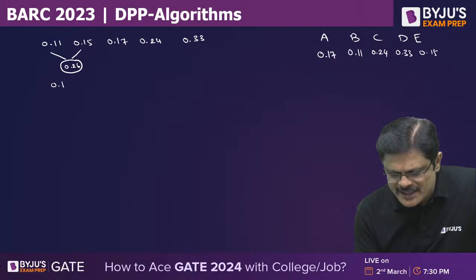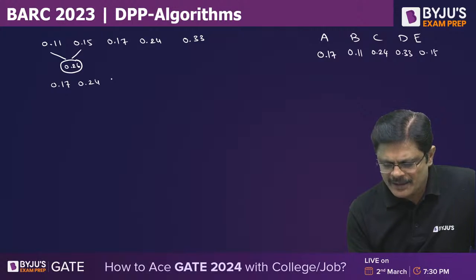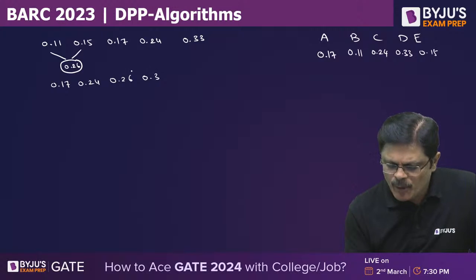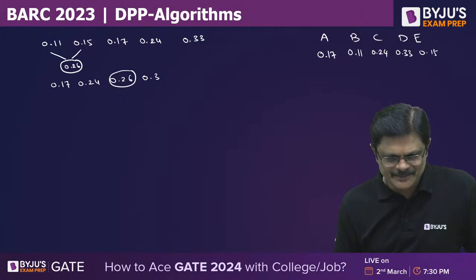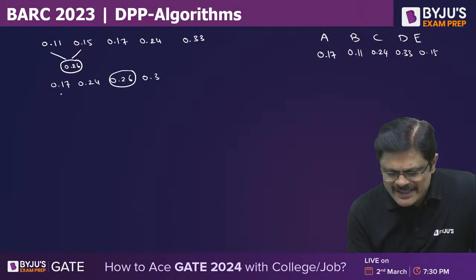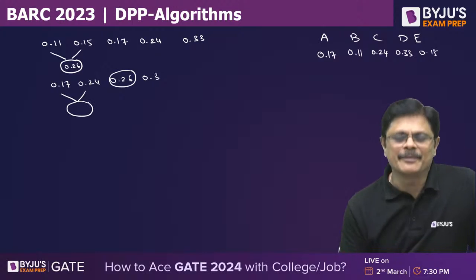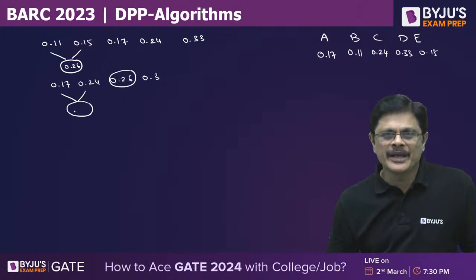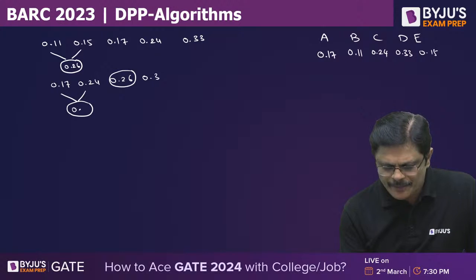So when you arrange, it is 0.17, 0.24, then 0.26, then 0.33, and this 0.26 is the created one. The created ones I keep in a circle. Next, 0.17 and 0.24 are the smaller ones, so you merge them, and this internal node cost would be the sum of these two costs, that is 0.41.